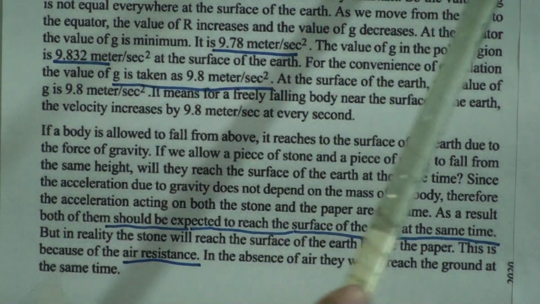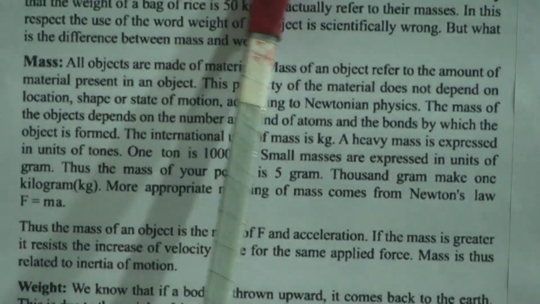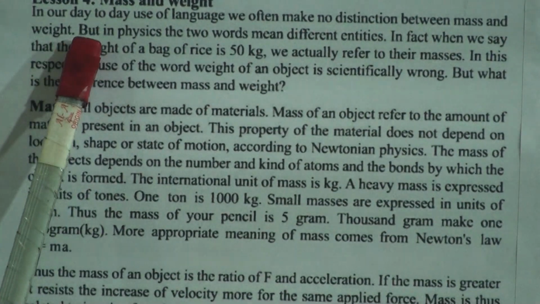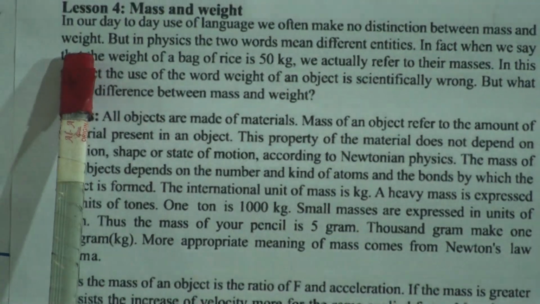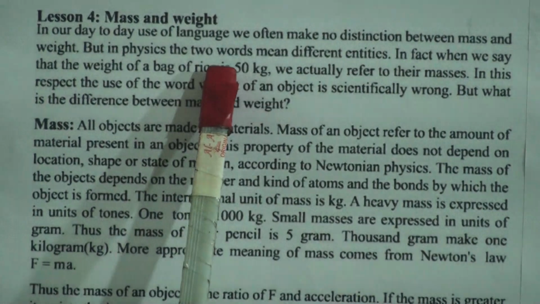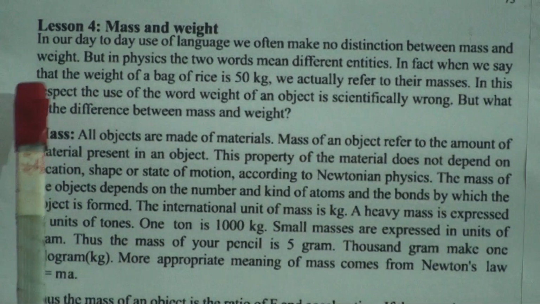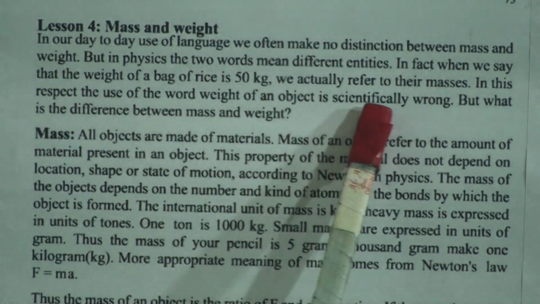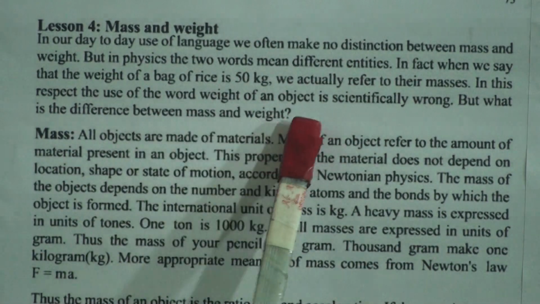Now come to mass and weight. In our day-to-day use of language, we often make no distinction between mass and weight. But in physics, the two words mean different entities. In fact, when we say that the weight of a bag of rice is 50 kg, we actually refer to its mass. In this respect, the use of the word weight here is scientifically wrong. But what is the difference between mass and weight?